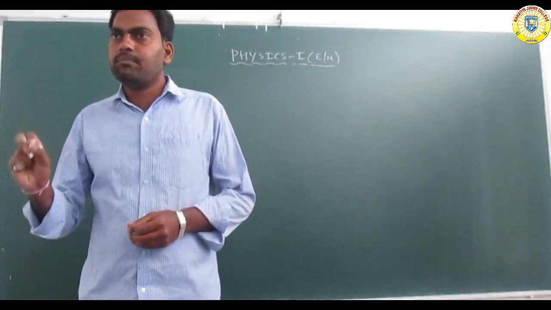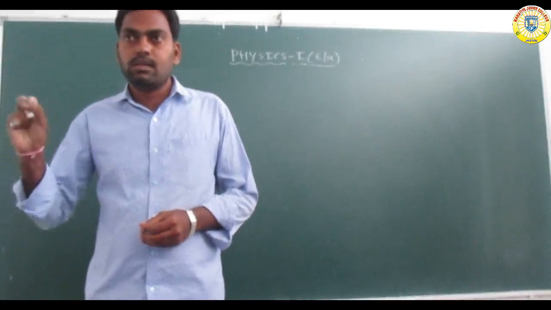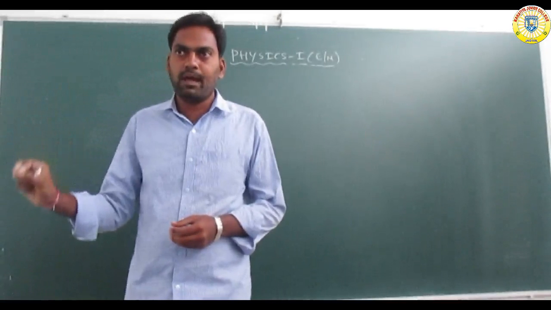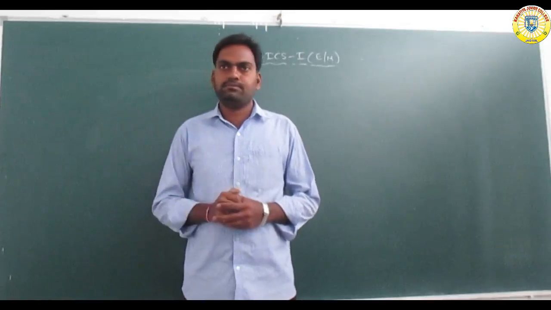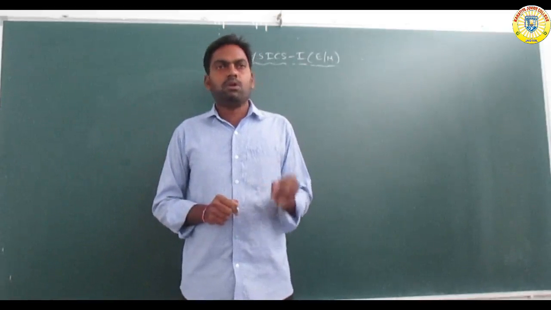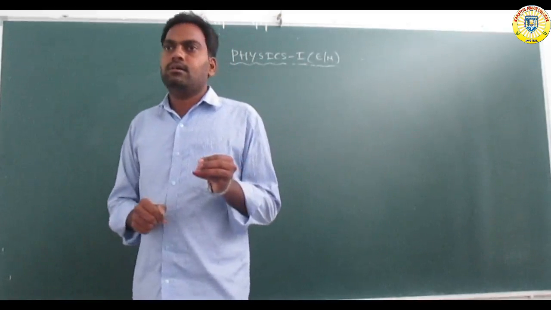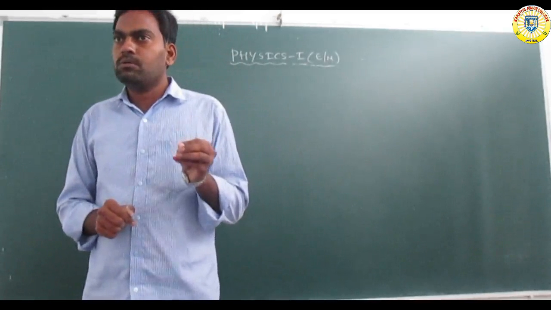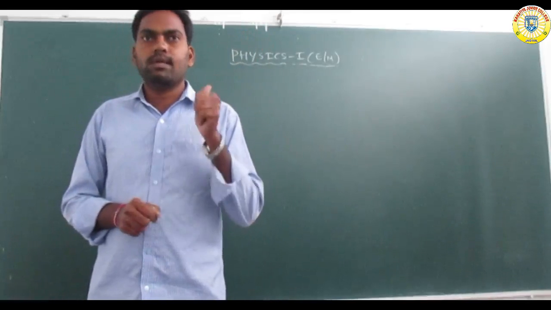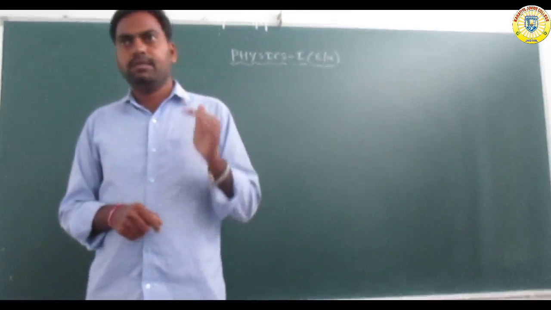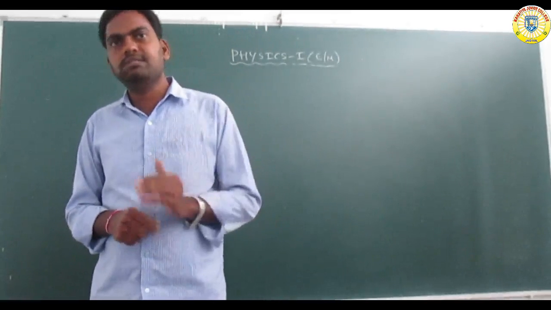Now the next topic. The relation between small g and capital G on the surface of the Earth, or the surface of the planet, is g equal to G M by R square. Now if the object is taken upward from the Earth, what is the small g value? Is it increasing, decreasing or changing?